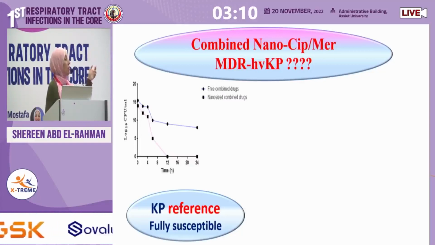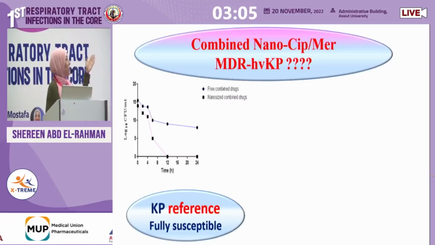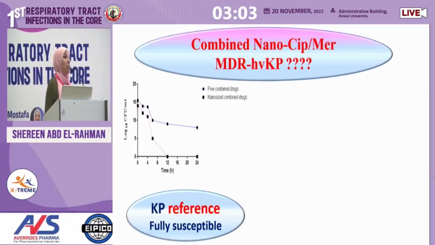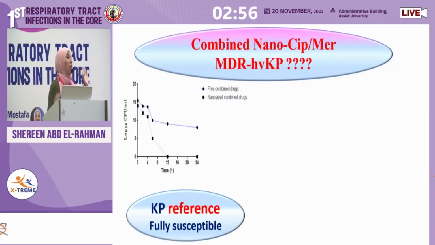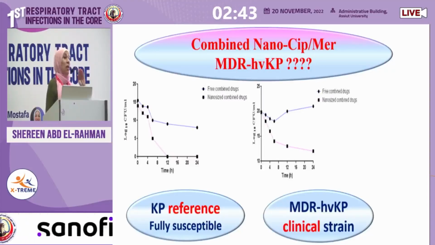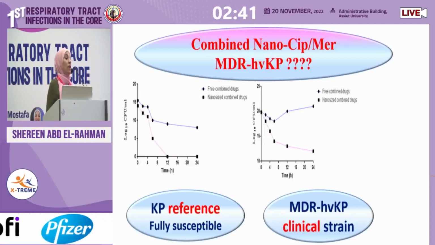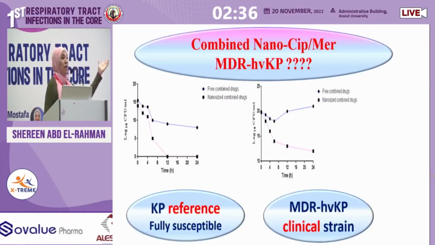On the contrary, for the nano-sized antibiotic, the pink line, there is extensive bactericidal effect and the bacteria reach the basal line. Why? Because the conventional antibiotics stimulate the spontaneous mutations and they will not be able to kill the mutants, even in a fully susceptible bacteria. When we tried the multidrug hypervirulent Klebsiella, it was the contrary. The conventional antibiotics, the blue line, has no effect on the bacteria. So if you have a patient in your ICU having hypervirulent Klebsiella and you give him 2 antibiotics, you're just giving him candy. Nothing has happened.